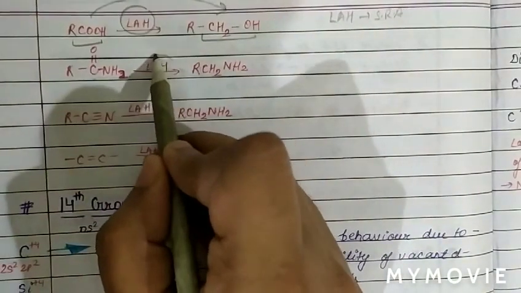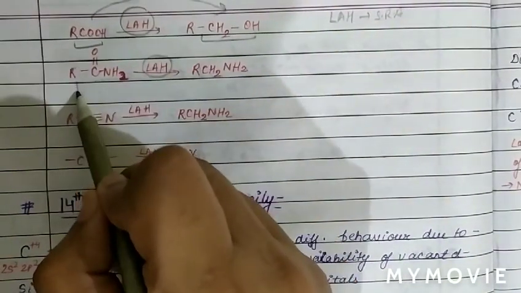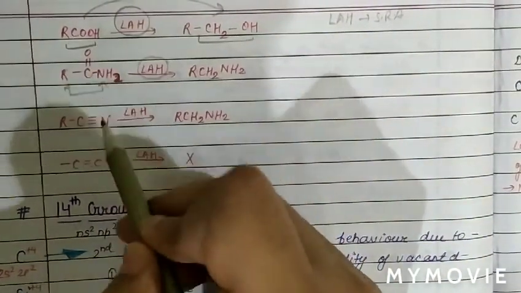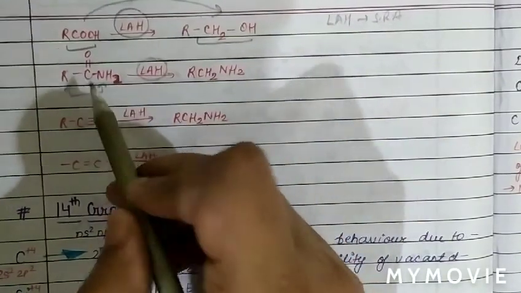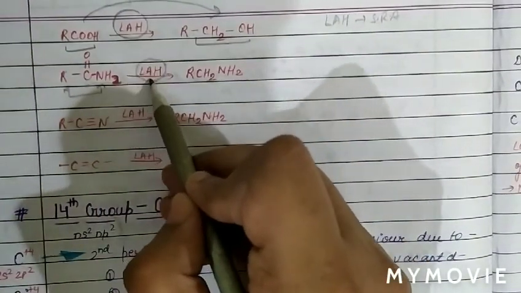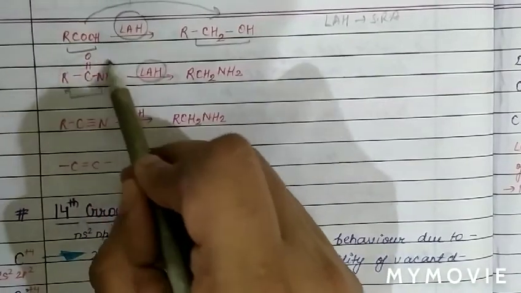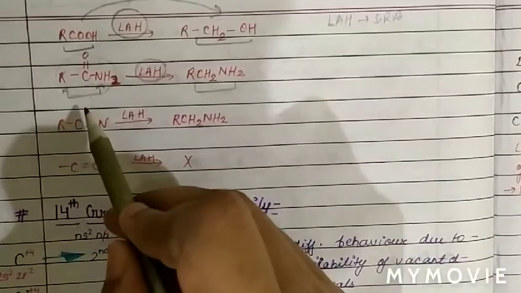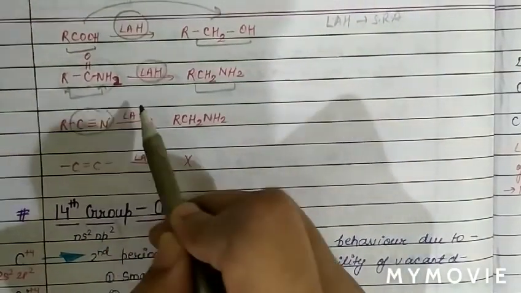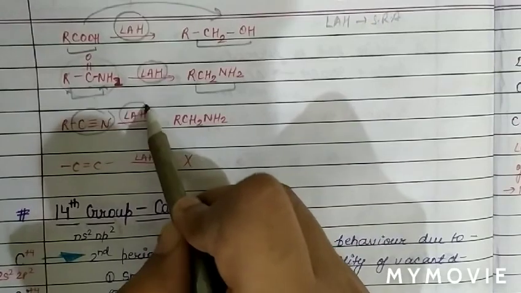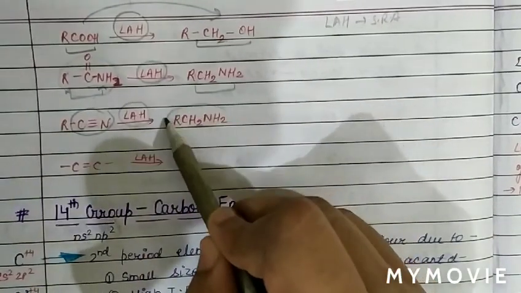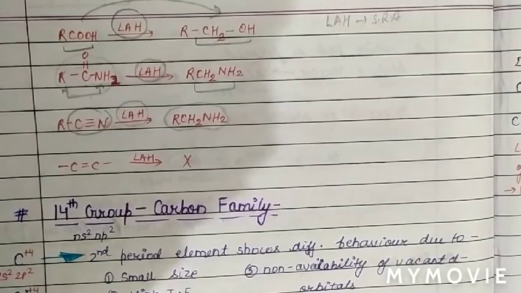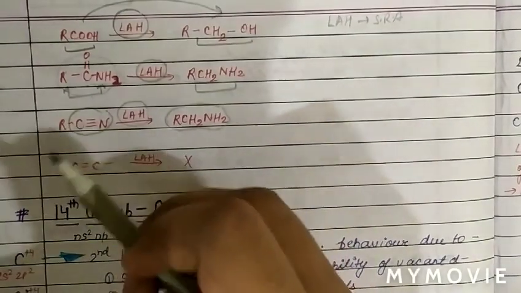So basically lithium aluminum hydride also reduces the amide group. See how it reduces the amide group. Basically removal of oxygen and addition of hydrogen. So when we use lithium aluminum hydride, the amide changes into a 1 degree amine. So the amide group changes into amine. And also when we use the nitrile group, CN group, with the reducing agent lithium aluminum hydride, then the nitrile group will also reduce into an amine group. Therefore lithium aluminum hydride is a strong reducing agent.